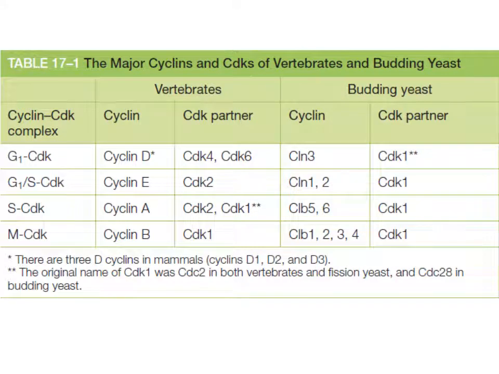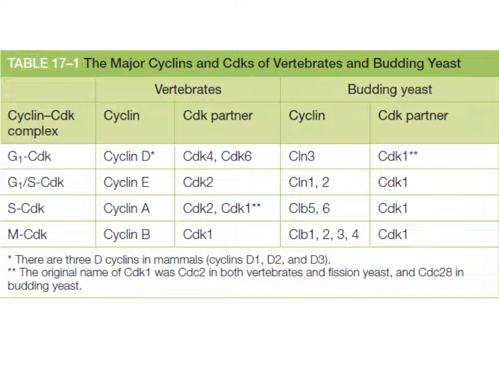So major cyclins and CDKs of vertebrates and budding yeasts are represented in this table. There are four different types of cyclins present in vertebrates.